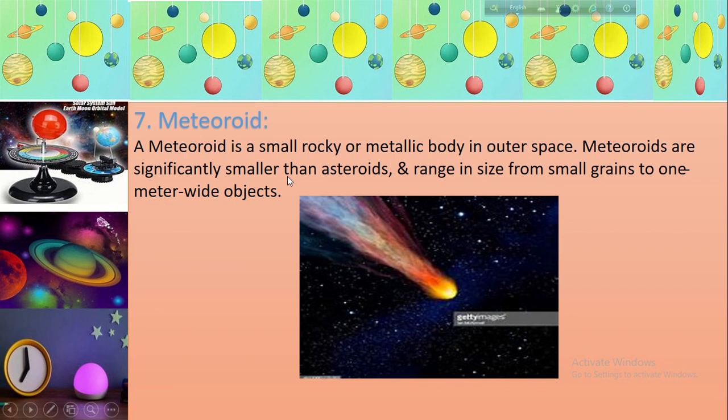Meteoroid. A meteoroid is a small rocky or metallic body in outer space. Meteoroids are significantly smaller than asteroids, which are small planets, and range in size from small grains to 1 meter wide objects.